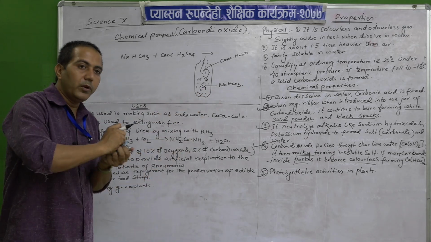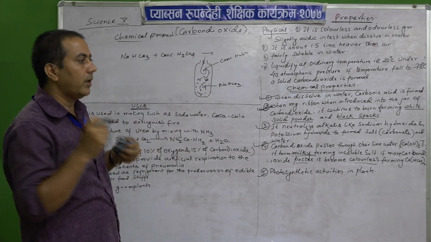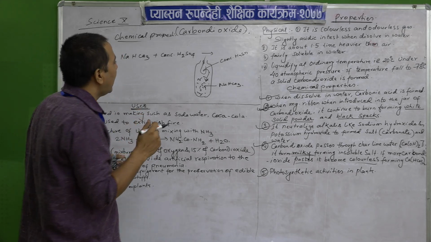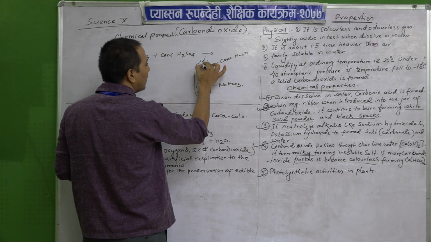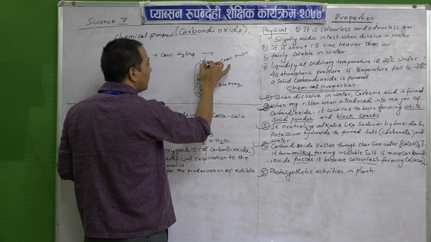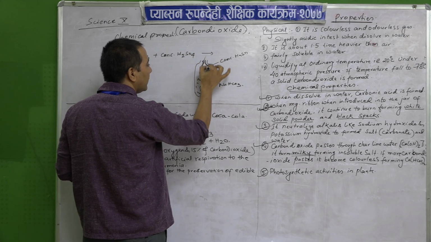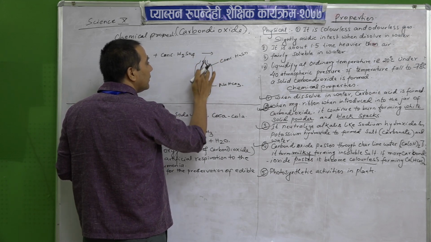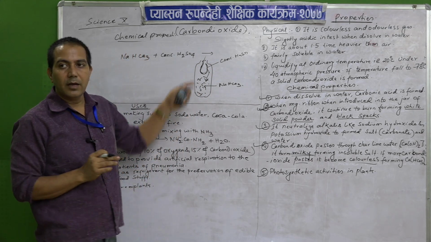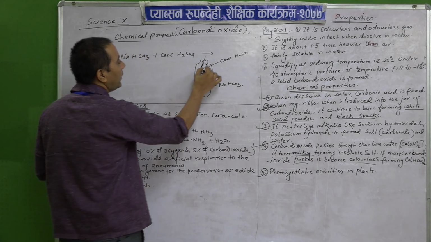When we turn the extinguisher upside down, or when we kick it, the concentrated sulfuric acid, which is in a container just like a test tube, will break out and react